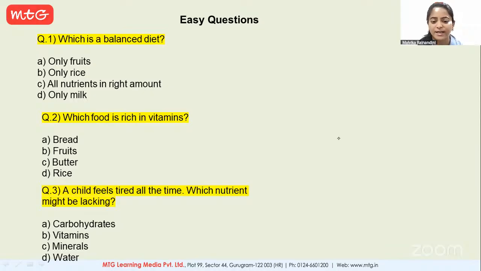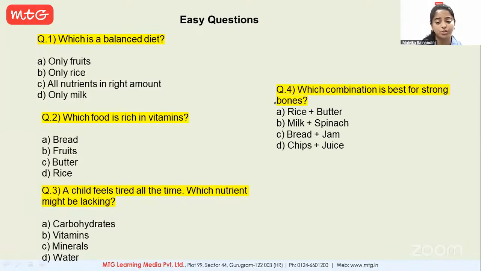Okay. Next we have question number 4. Which combination is best for strong bones? No speaking. Only raise your hand or put it in the chat box. Yes, Siddhi?